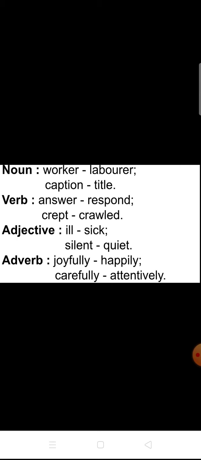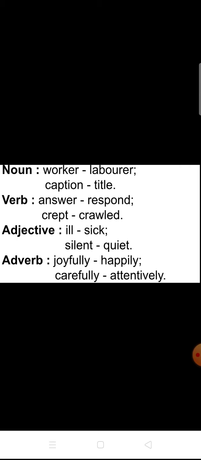And the next, silent. What's the other word for silent? Quiet. Keep quiet. Please keep quiet. Please be silent. So the spelling and the word is different, but the meaning of the word is same. This is known as synonyms.